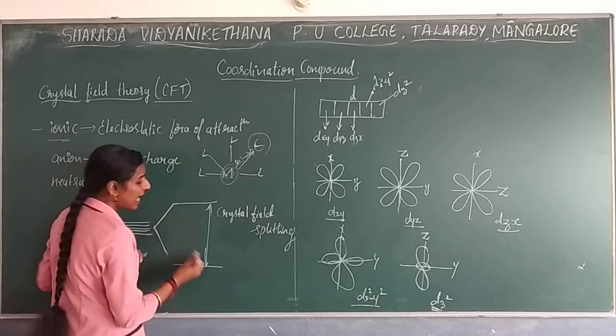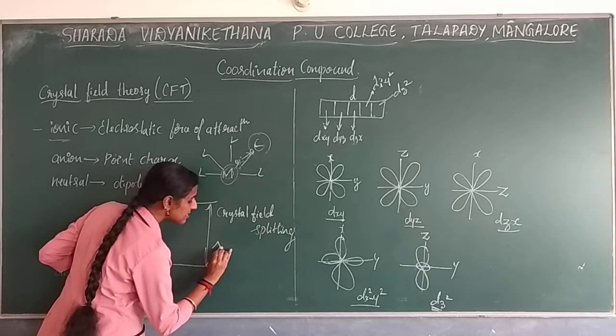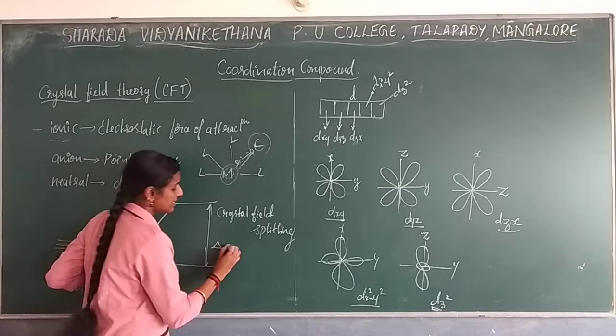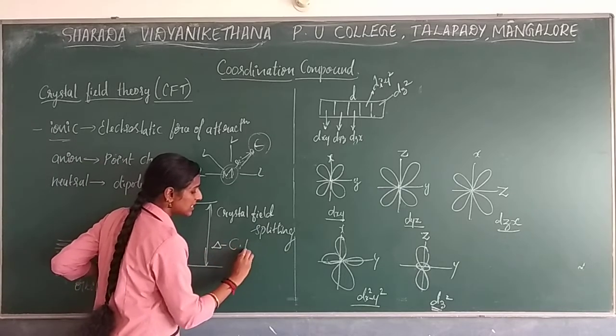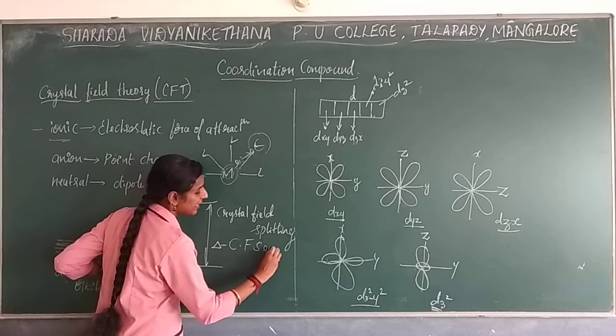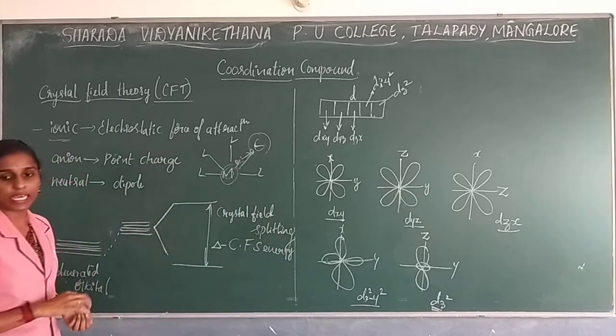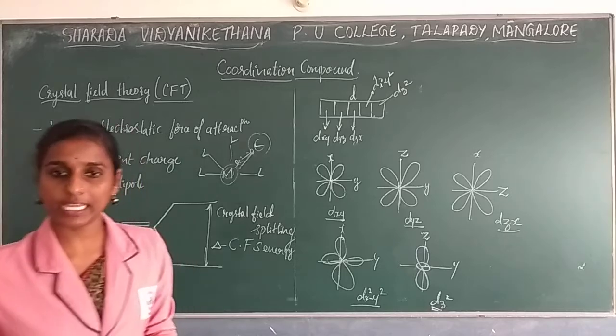That energy difference is represented as delta, which is called the crystal field splitting energy.